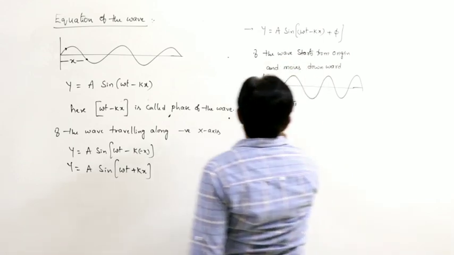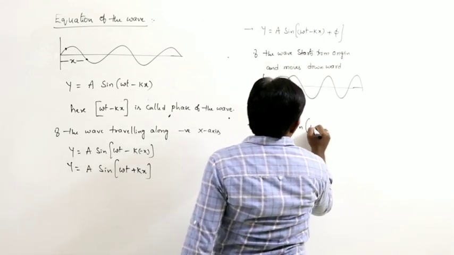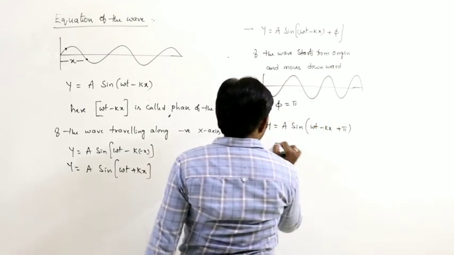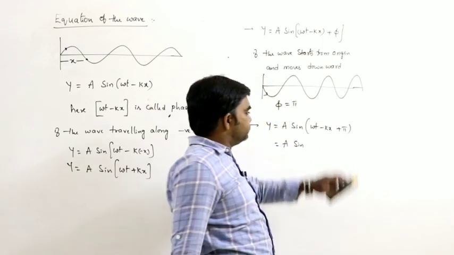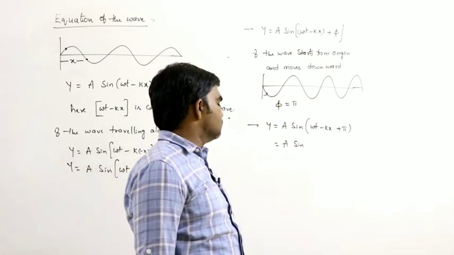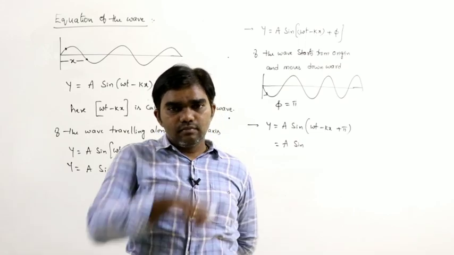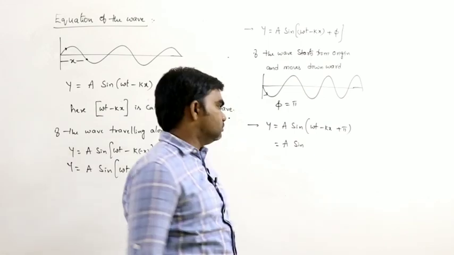So now the equation can be written as y is equal to a sine of omega t minus kx plus pi, a sine of 180 plus theta. Sine of 180 plus theta is in the third quadrant, where sine is negative.